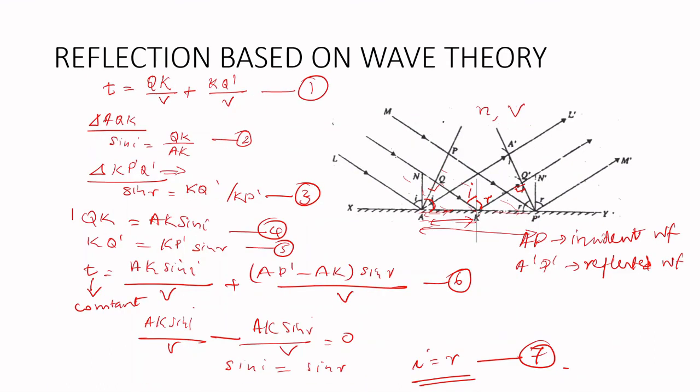I hope you understood the derivations of refraction and reflection based on wave theory, as well as the very basics of the Huygens wave theory, that is, how light is explained in terms of waves. From now onwards we have to think of light as having a dual nature. It has both particle nature and wave nature.